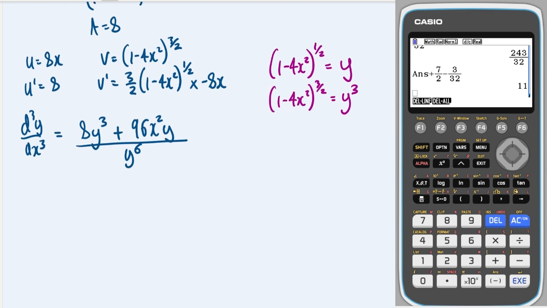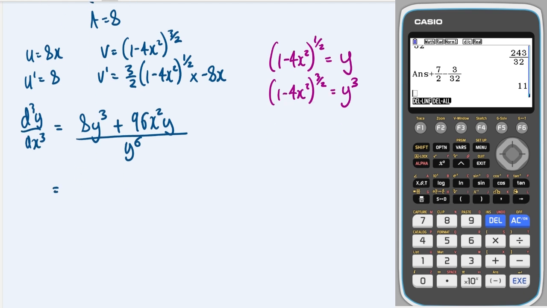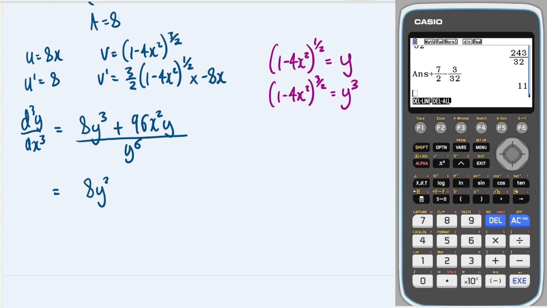Okay, great. Right, that's much easier to deal with. We can spot that there is a factor of 8 on the top. Oh, in fact, actually, we could divide through by y first. So we get y squared, and this gives me 96x squared, and that's all over y to the power of 5.